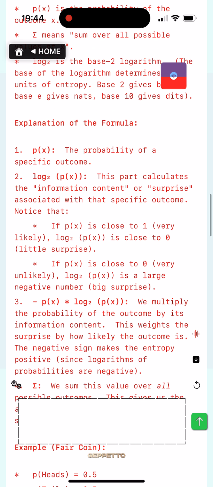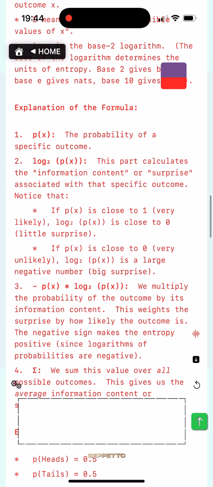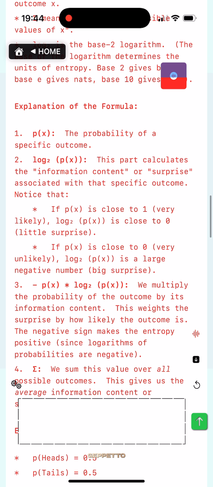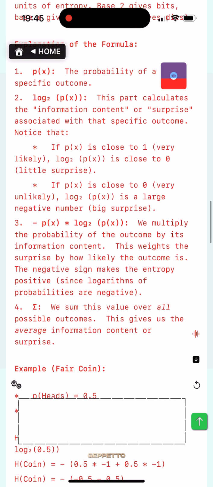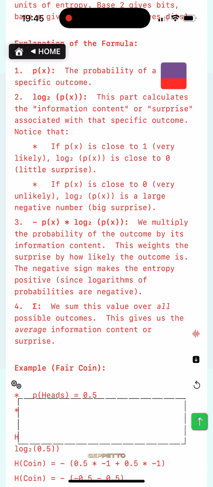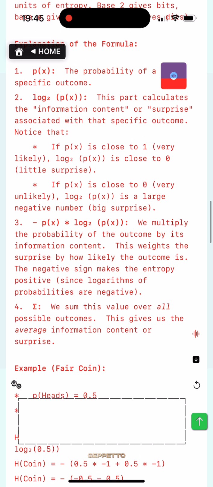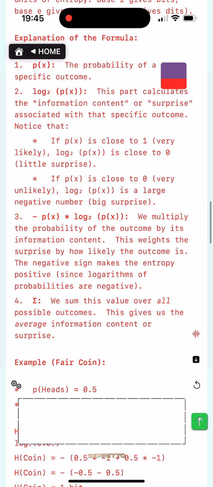Explanation of the formula. 1. p(x). The probability of a specific outcome. 2. Log2 p(x). This part calculates the information content or surprise associated with that specific outcome. Notice that if p(x) is close to 1, very likely, log2 p(x) is close to 0, little surprise. If p(x) is close to 0, very unlikely, log2 p(x) is a large negative number, big surprise.